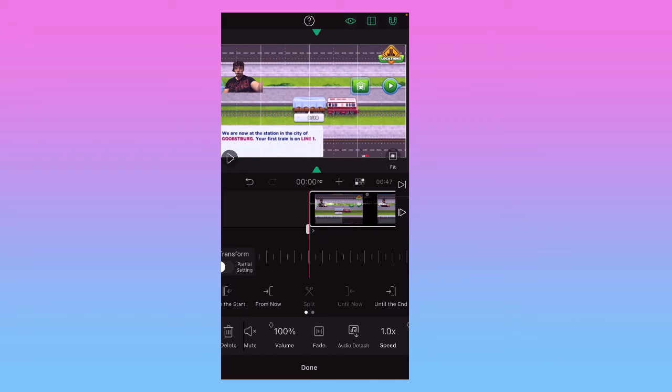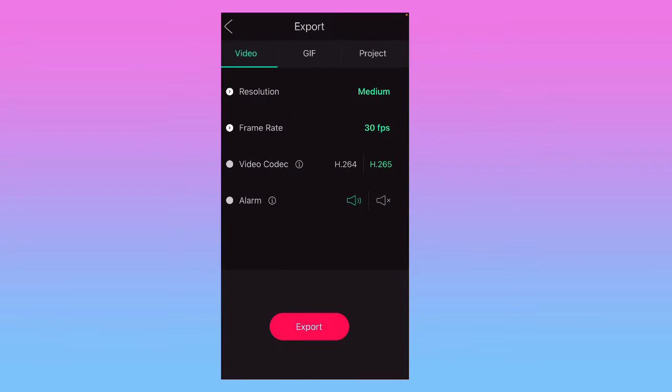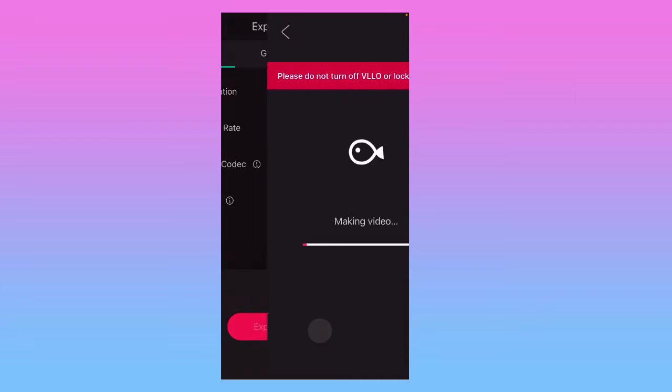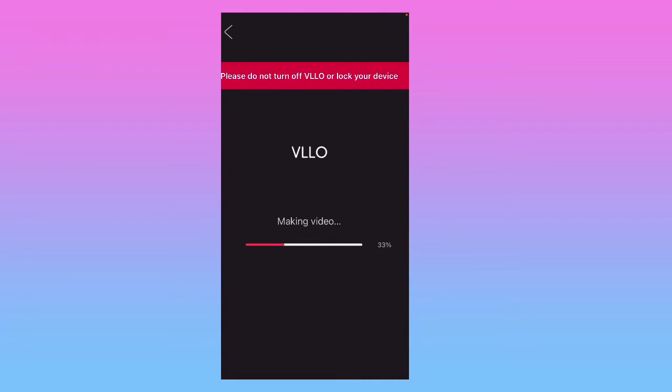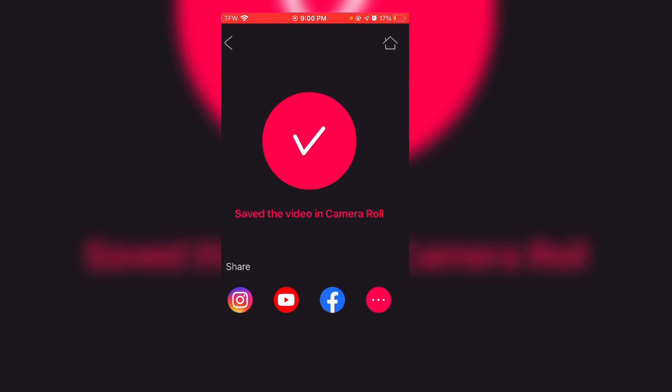Again, all of this is amazing stuff. You should definitely check out these apps. Anyways, we're going to say done, and I'll join you right back. Set your settings, and I'll join you right back after it is done with this. So it just saved to my phone.